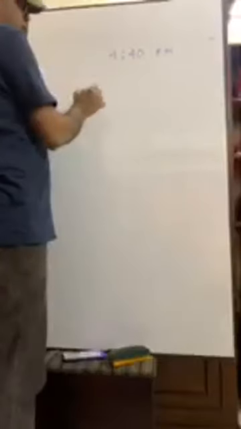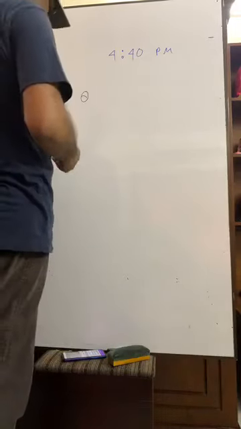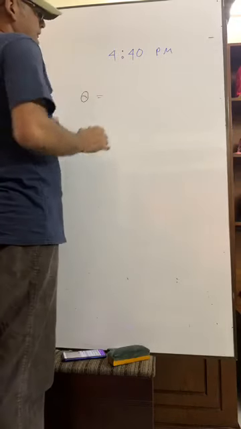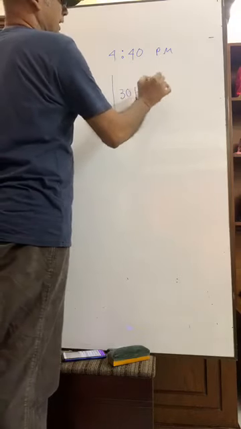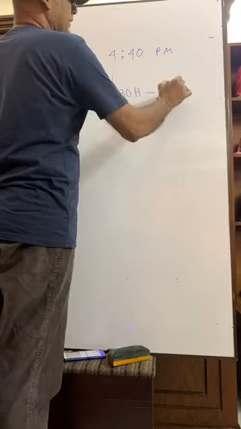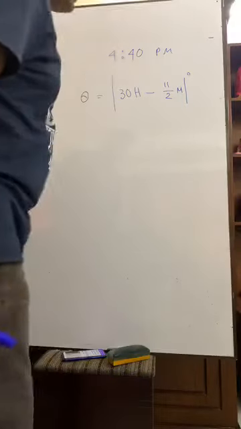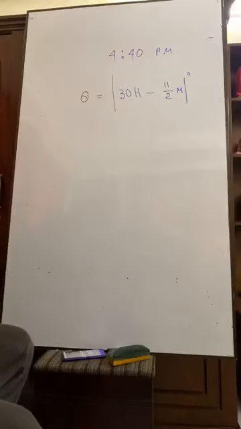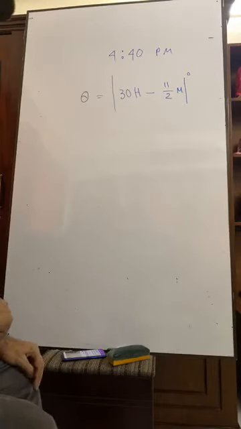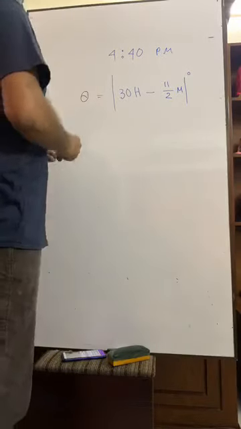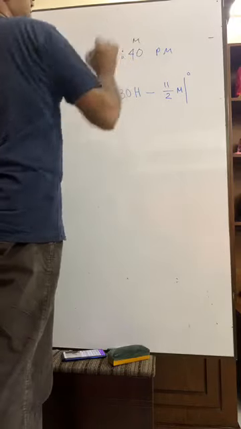Write down the angle between them. Suppose it is theta. That means theta equals, write down the formula, the absolute value of 30 hours minus 11 by 2 minutes, in degrees. Have you seen? This is the formula: 30 hours and 11 by 2 minutes. Suppose in this question it is 4 hours and 40 minutes.